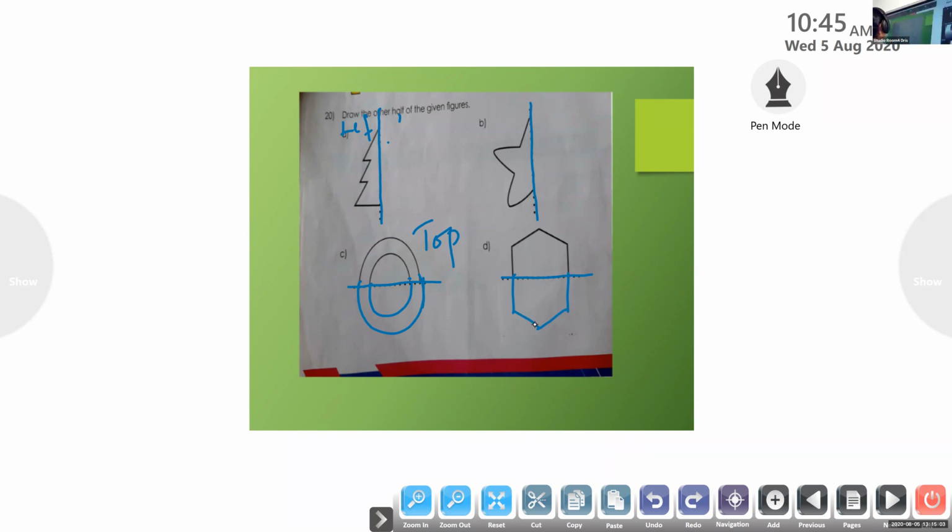Now what you have to do? You have to understand question number 20. Here one vertical line, draw the other half. And here also a vertical line. You have to draw the exact half. Okay, Isra, very good.